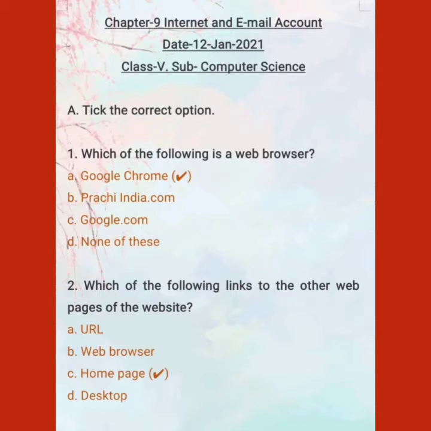Here is the question 1. Which of the following is a web browser? Options are Google Chrome, prachindia.com, google.com or none of these. So Google Chrome is a web browser. Second one is which of the following links to the other web pages of the website? Options are URL, web browser, home page or desktop. So home page links to the other web pages of the website.